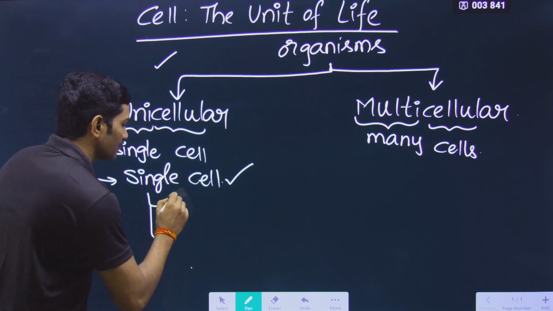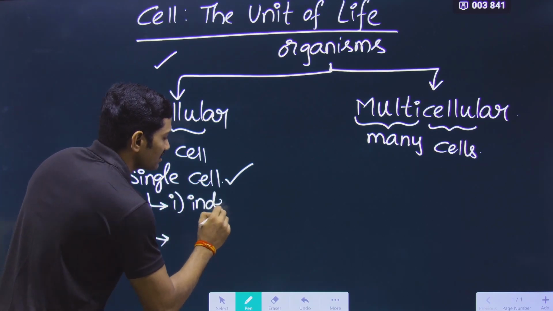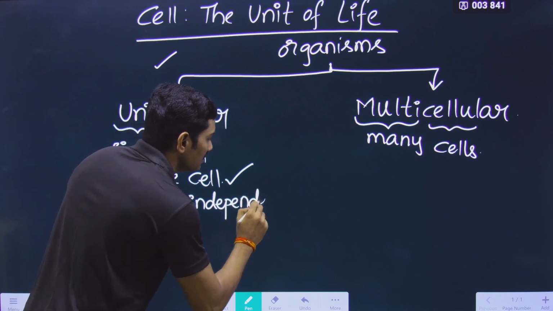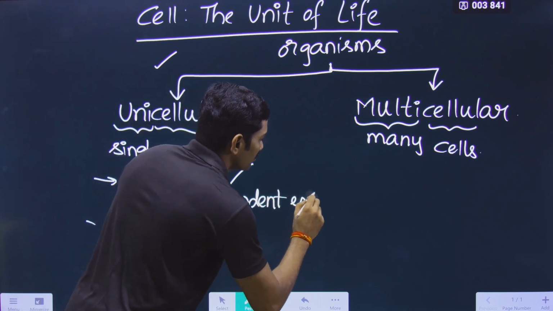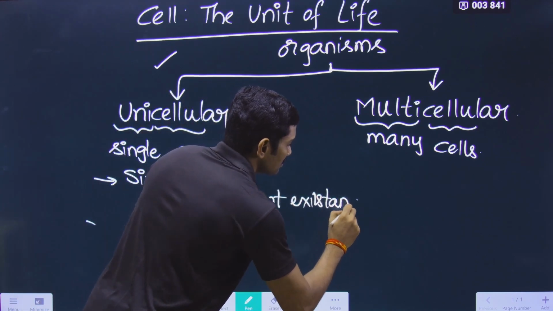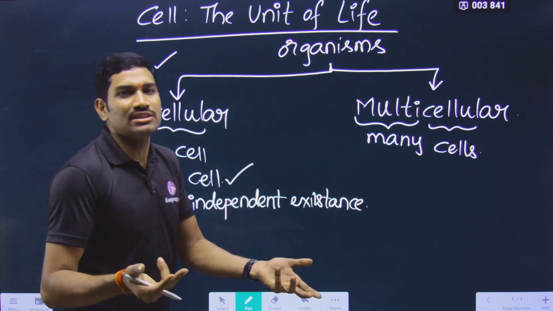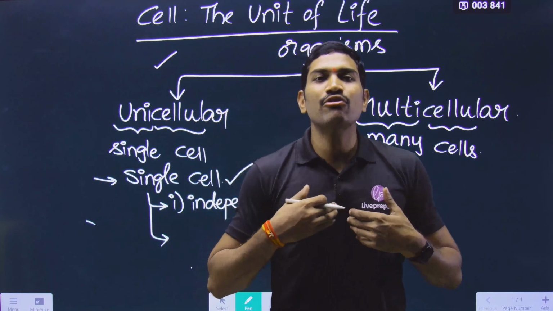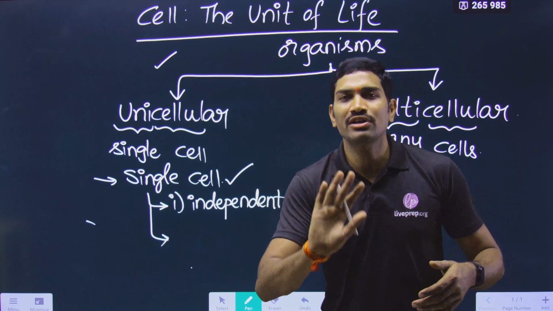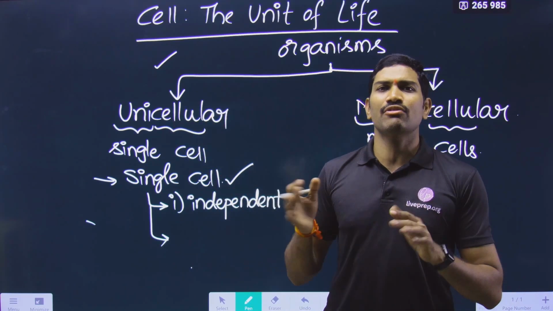First one is independent existence. What is the meaning of independent existence? It can survive on its own. It is not dependent on something else. It can survive on its own.